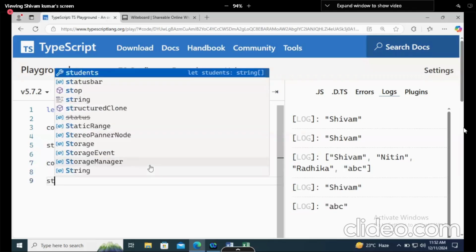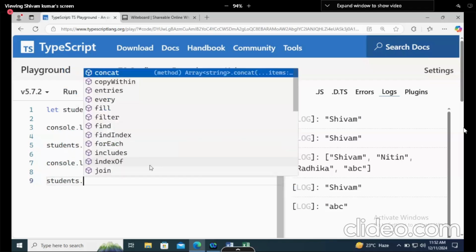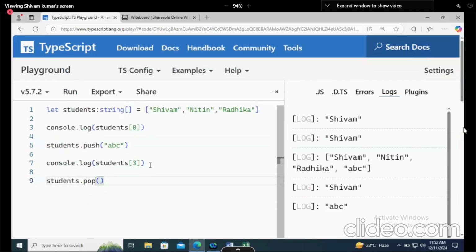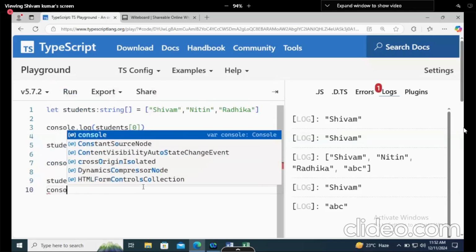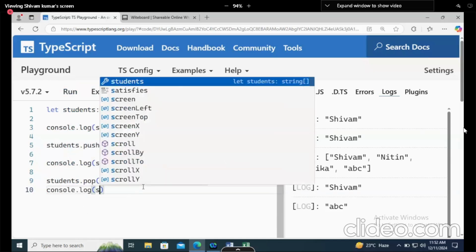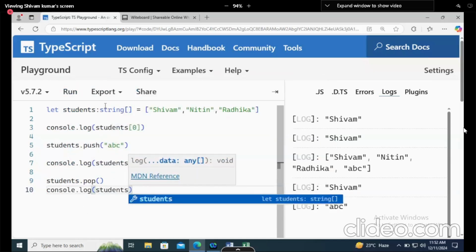Okay. Now let's try to pop. So I will say students dot pop. Now, if you are writing the pop, who will remove? ABC. Why? Last in, first out. So once you run it, after that, just print console.log students, and this time we will not see.